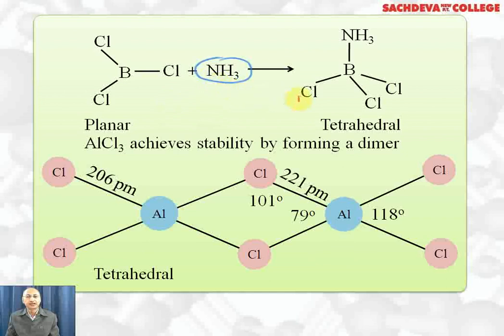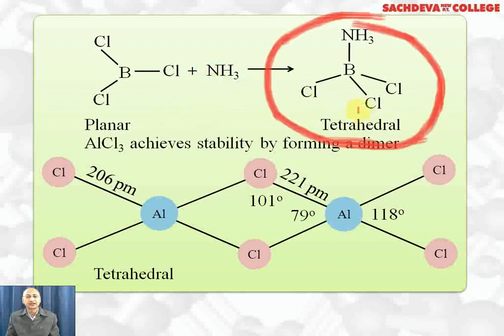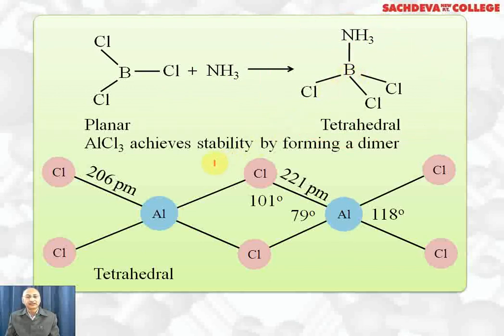BCl3 is reacting with ammonia and it is forming a tetrahedral structure. Now boron is sp3 hybridized. In ammonia, nitrogen was already sp3 hybridized and it has become stable also because its octet is complete. AlCl3 will achieve stability by forming a dimer in the form of Al2Cl6. This bond angle is 101, here the bond angle is 79, this is 118, and here the bond length is 206 picometer, this is 221 picometer. This has become tetrahedral so that its octet is complete. And here there is a formation of a coordinate bond by donation of a lone pair of electrons from chlorine to aluminium.